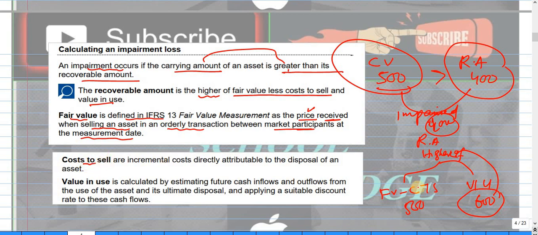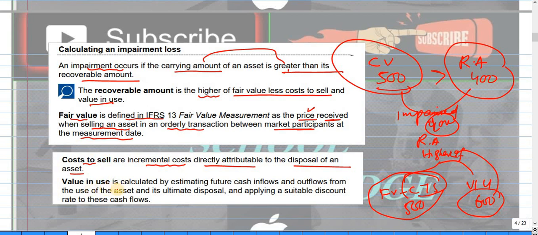Cost to sell, what does cost to sell mean? We have discussed that fair value minus cost to sell, and the higher of this and value in use is the recoverable amount. So what does cost to sell mean? Cost to sell means the incremental cost directly attributable to the disposal of an asset. When we want to dispose of some asset, there will be some cost incurred. That cost will be the cost to sell, and this amount will be deducted from the fair value.